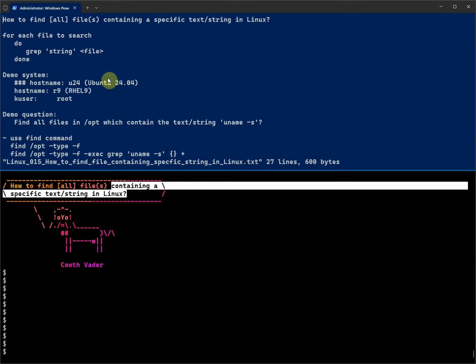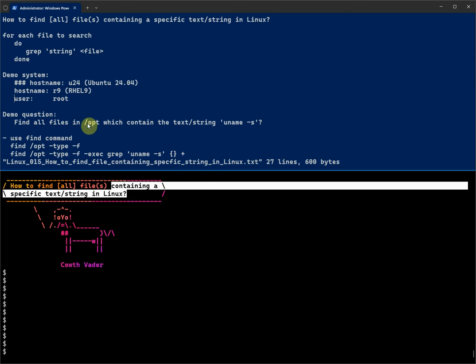For today's demo, we're going to use the RHEL 9 system. The host name is R9, and we're going to use the root user. Sometimes I switch between Ubuntu and Red Hat. From a command perspective, there's no difference which distro we use.